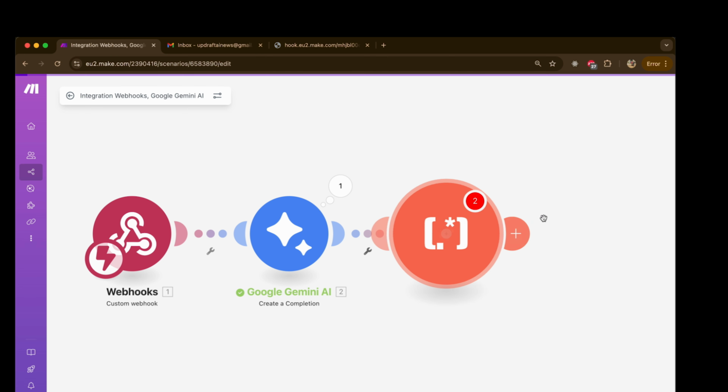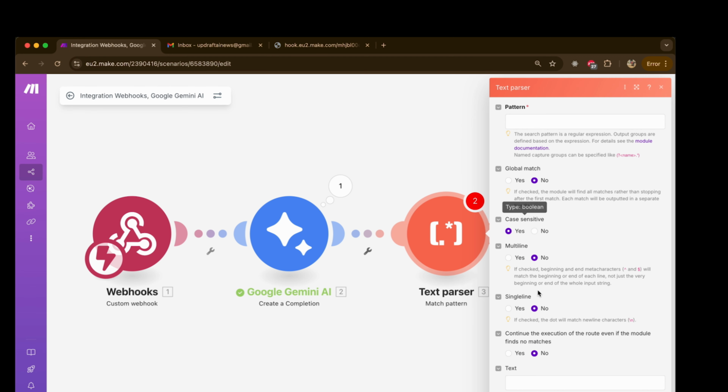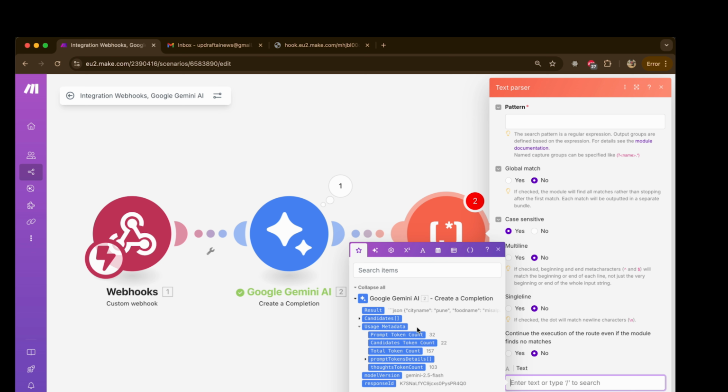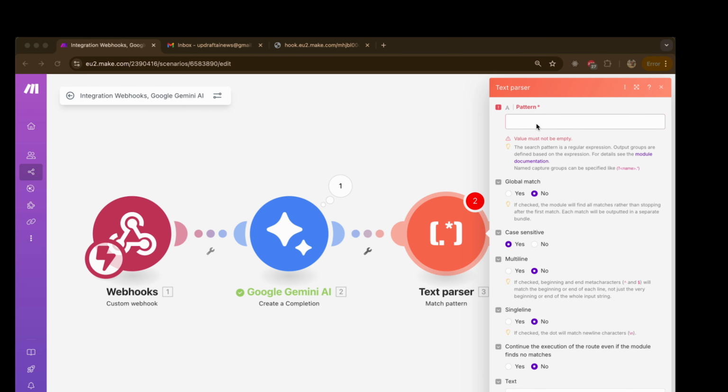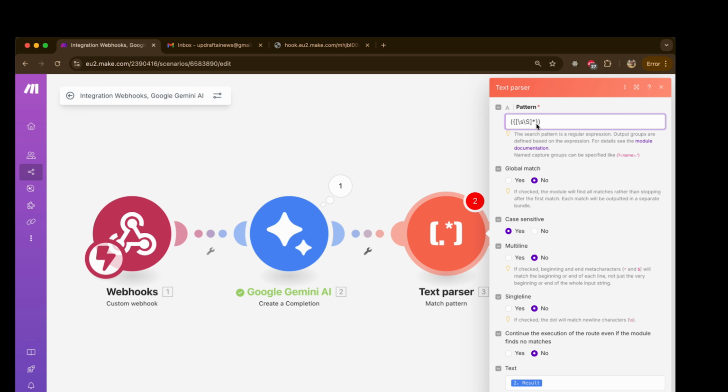I will click on match pattern. And in the text, if you see here, we have a text. I'll click here. I will provide the output result which I got from the previous module. I'll click on result. And in the pattern, I'm going to provide this pattern. Okay. Now I'll click on save.